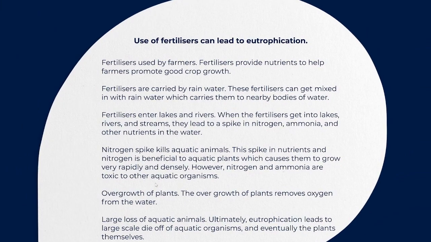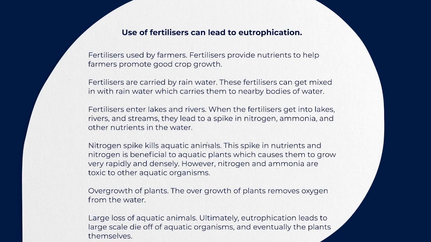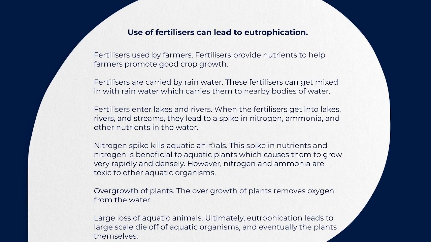Okay. Use of fertilizers can lead to eutrophication. Eutrophication is a process in which the seas and the rivers are affected. I mean, aquatic animals are affected, the animals inside the seas and the rivers. So when fertilizers are used by the farmers, what is the job of fertilizers?